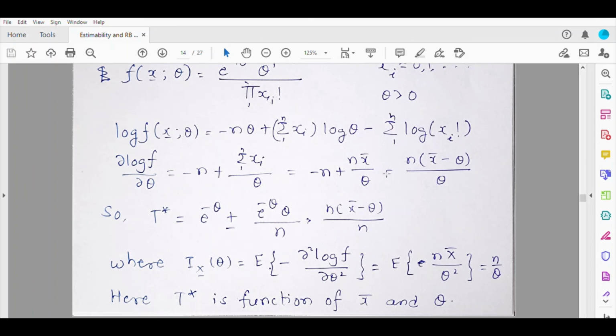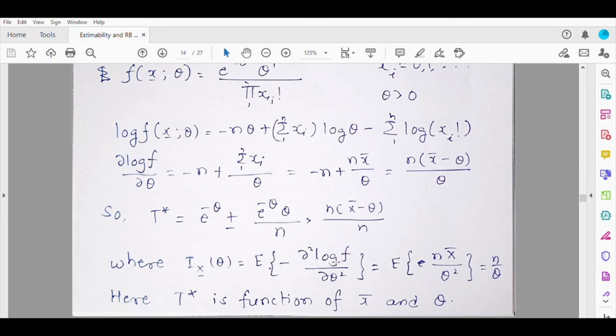If you differentiate this again with respect to theta, the first term will be 0, and the second term will be minus n x bar upon theta square. So ∂ square log f by ∂ theta square, here I have worked it out. So the expectation of minus ∂ square log f by ∂ theta square will be the expectation of n x bar by theta square, which will be n by theta. So I have substituted here theta by n because of I theta.